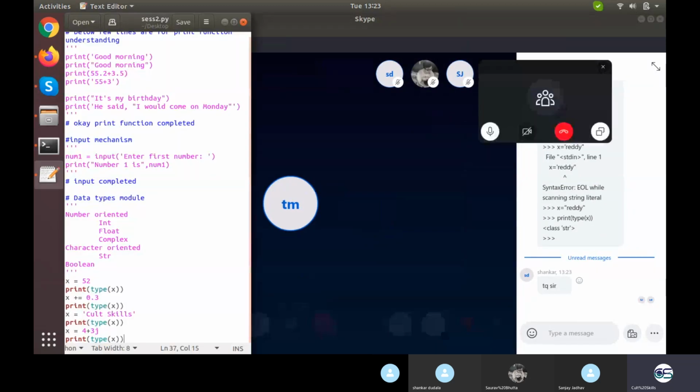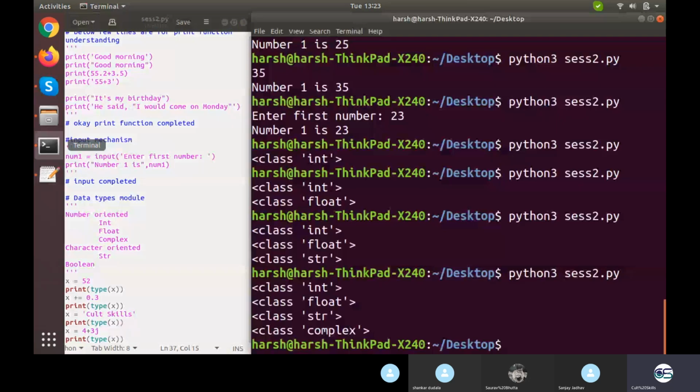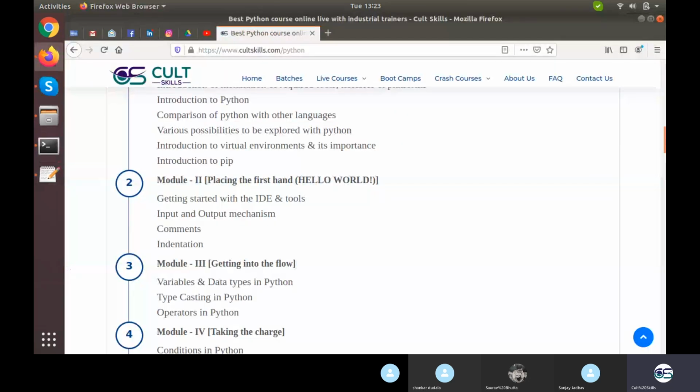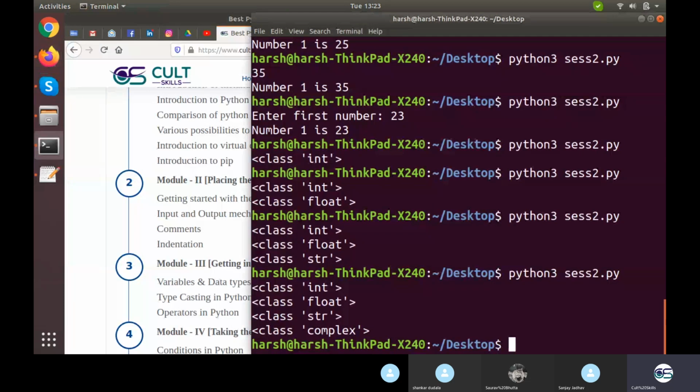Okay, so now what we basically need to do is talk about the next thing. Before that, I'll talk about what variables are firstly. Okay, so a variable is something which has some value and which can be changed throughout the entire program.